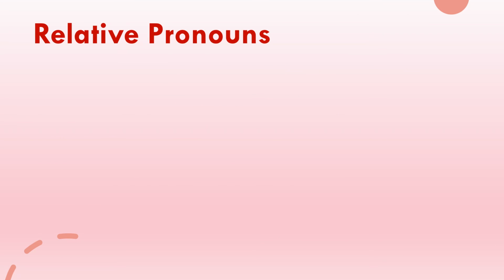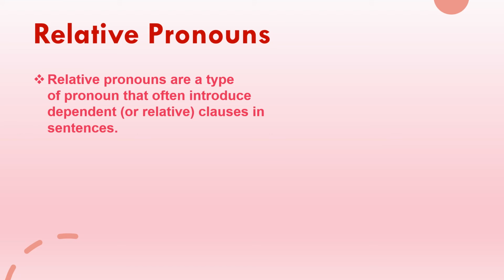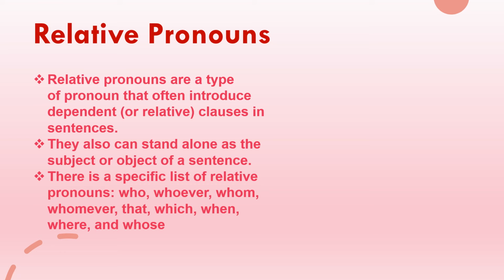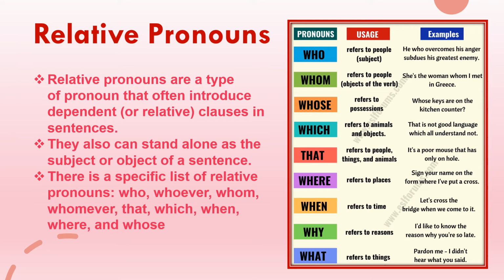Relative pronouns. They are a type of pronoun that often introduce the subordinate or dependent clause in a sentence. They can also stand alone as the subject or object of a sentence. And there is a list of relative pronouns which we can see in this table here. So many words which are relative pronouns are like the joining words to introduce the dependent or subordinate clause.